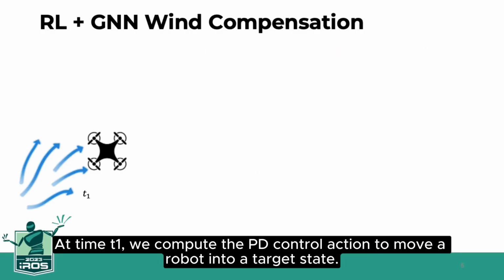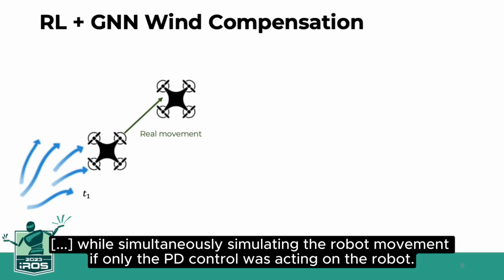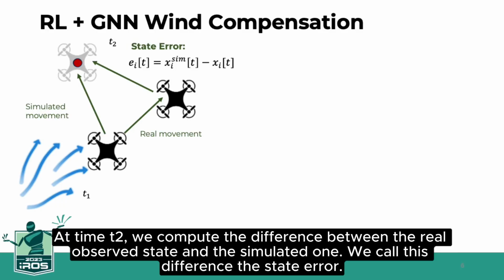At time t1, we compute the PD control action to move a robot into a target state. We then let the robot move perturbed by the wind, while simultaneously simulating the robot movement if only the PD control was acting on the robot. At time t2, we compute the difference between the real observed state and the simulated one. We call this difference the state error.